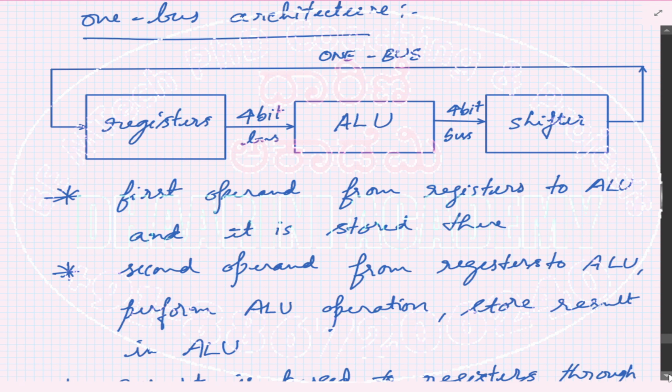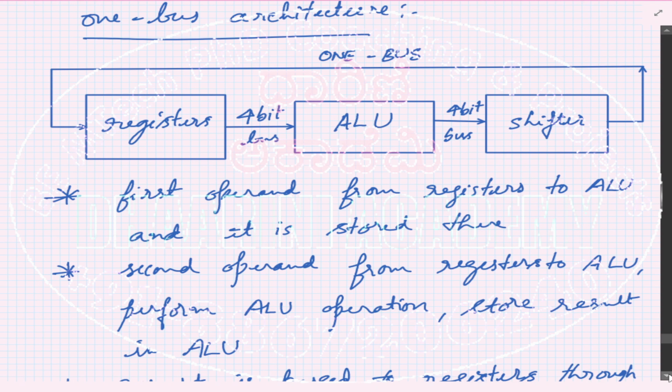Now, what is the characteristic of a single bus architecture? The single bus architecture is considered the slowest of all possible bus architectures available. This is because at a given point of time, only one operation can take place.